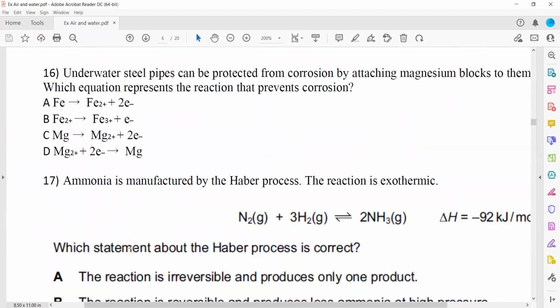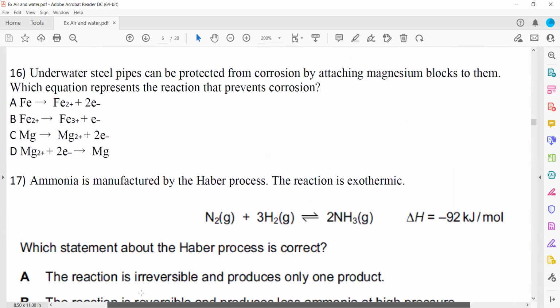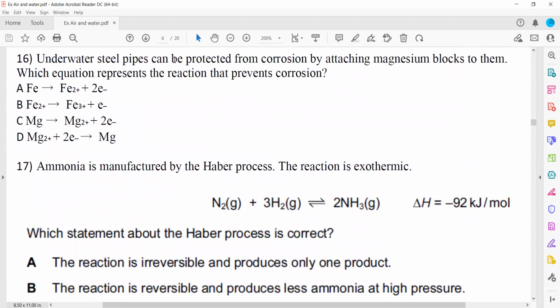Underwater steel pipes can be protected from corrosion by attaching a magnesium block. Which equation represents the reaction that prevents it? Basically, this is called sacrificial protection, because magnesium is more reactive, so magnesium will react first.